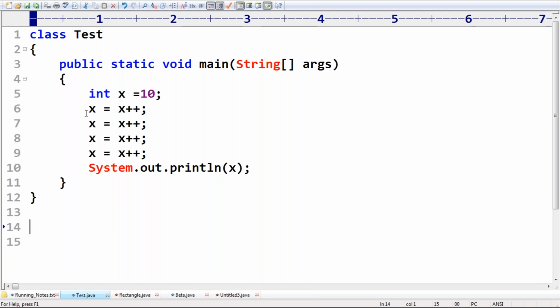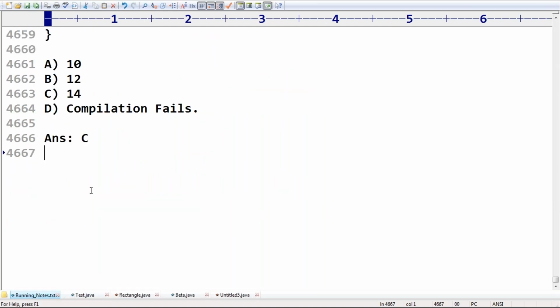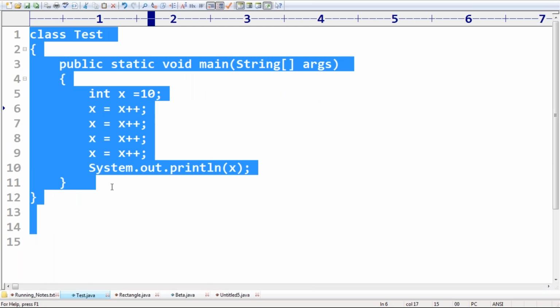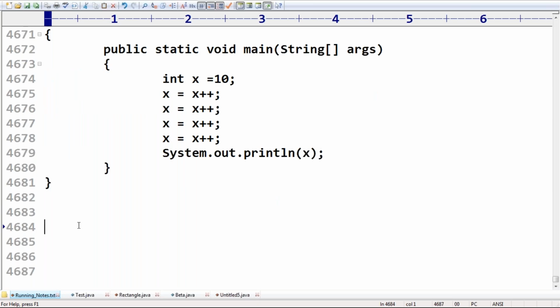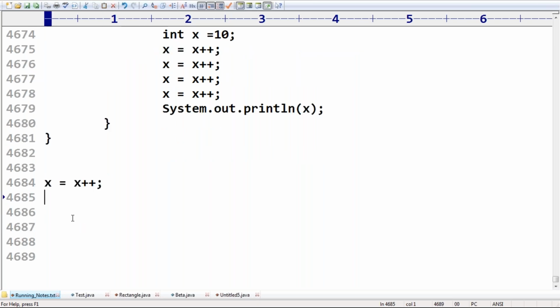Now here, just this line. If you understand this one line, the remaining things will become very easy for you. Now what is the reason? Here see, x is equal to x++. Do you know how many operations there are in this? Please confirm. Here assignment is there, and then increment is there.